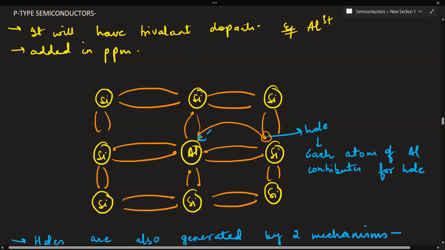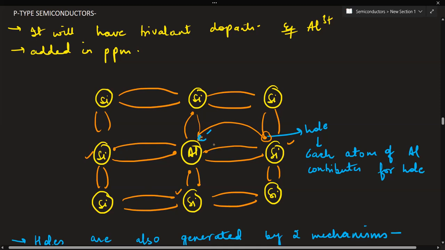These are the tetravalent and these are the trivalent. Now see what happens whenever you dope with these impurities such as boron, aluminium or gallium. The impurity atom uses its 3 valence electrons in forming covalent bonds with the 3 silicon atoms. It has utilized all of its 3 electrons.